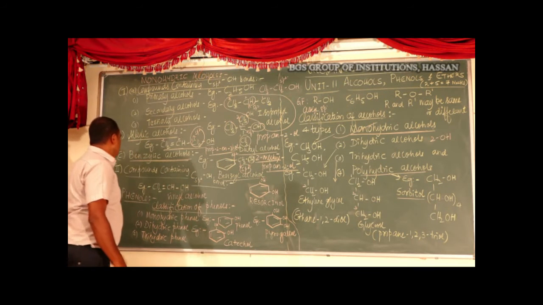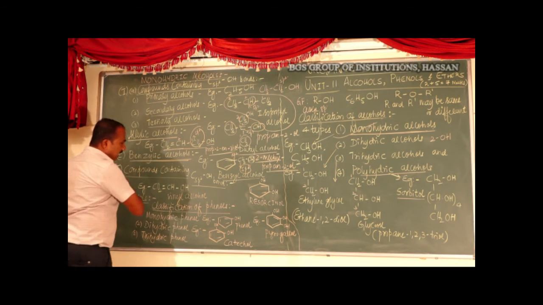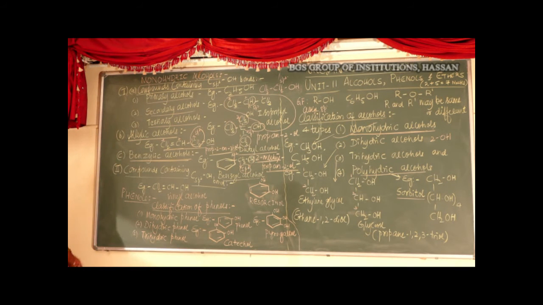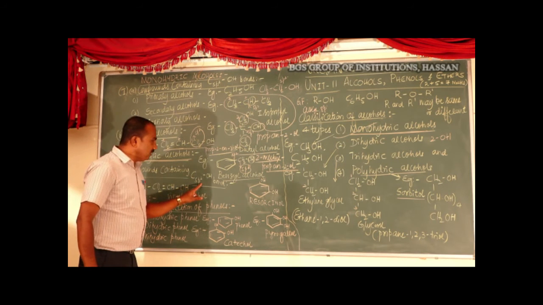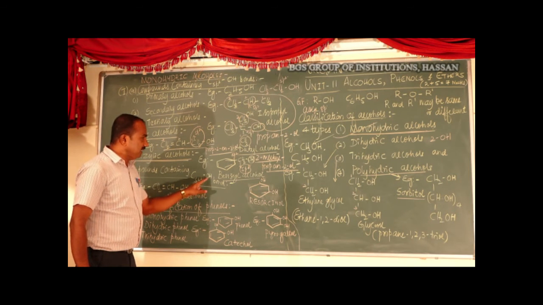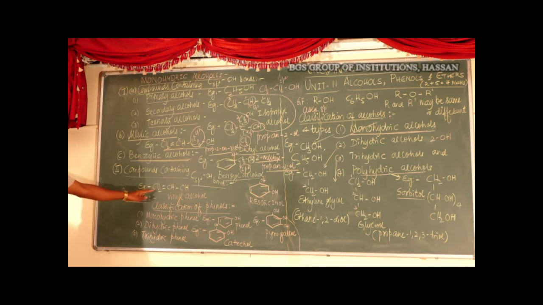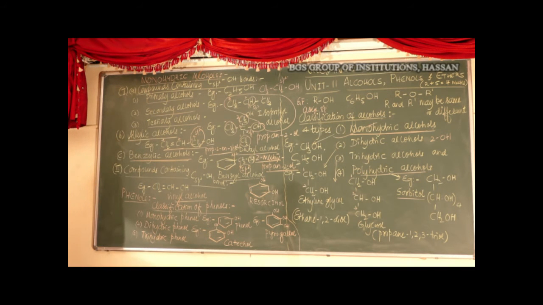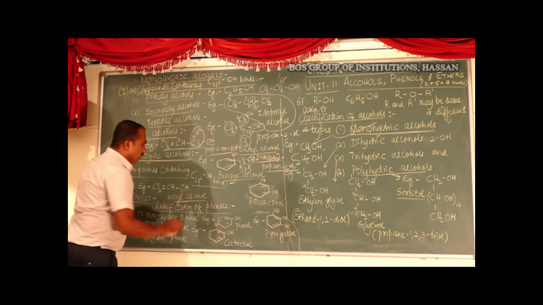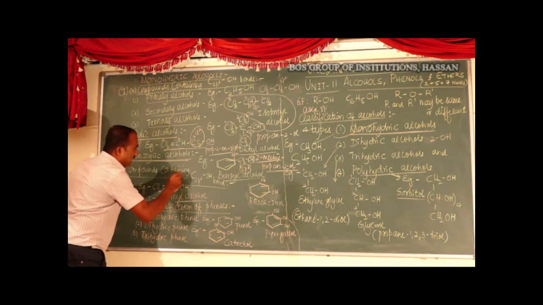Next, the second classification of monohydric alcohols: compounds in which the OH is attached to an sp2 hybridized carbon. There is only one type of alcohol like this, called vinyl alcohol. In this type of compound, the OH group is attached to an sp2 hybridized carbon atom.